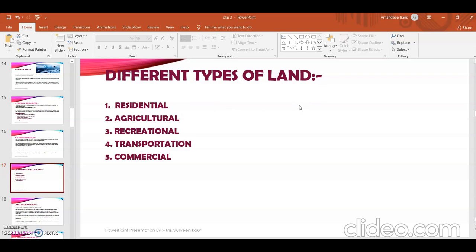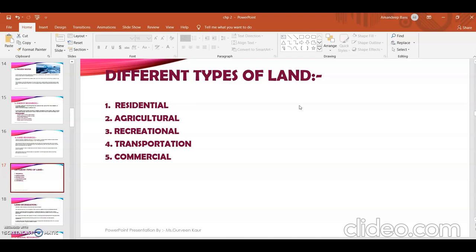Now what is residential land basically? What type of home do you live in? Whether you live in an apartment, a bungalow, a row house, or a hometown, these are different types of houses where people reside. This is the land used for residential purposes, meaning providing shelter to people. Where people get shelter and can live is called residential land.